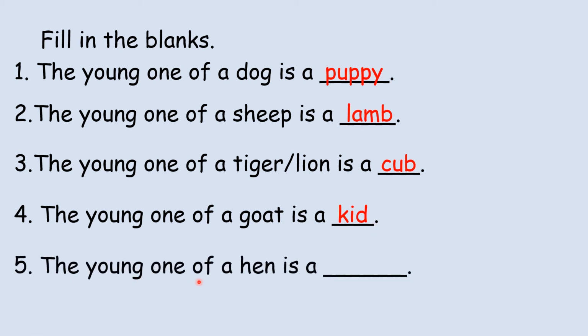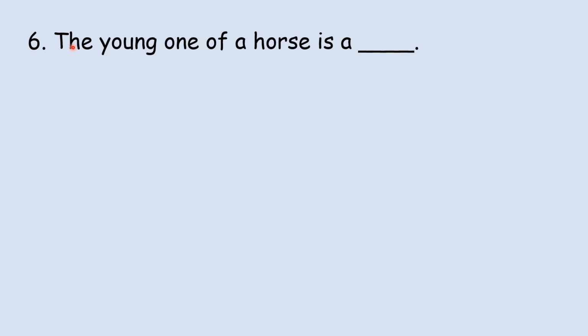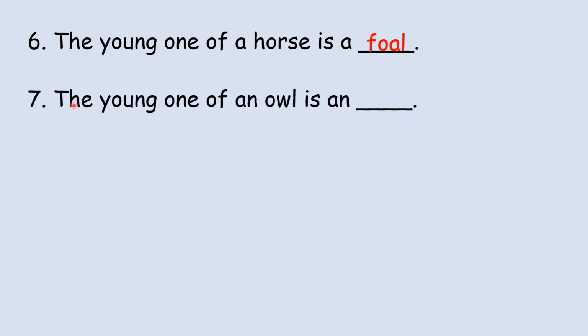The young one of a hen is a chicken. The young one of a horse is a foal. The young one of an owl is an owlet.